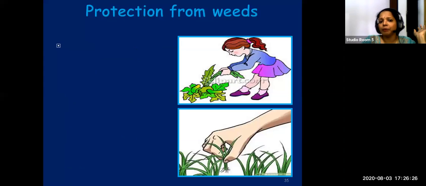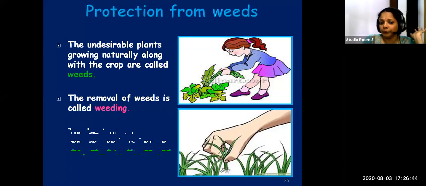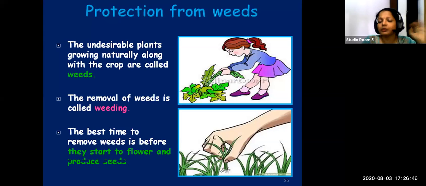So the 3 main points you learned here are: weeds are undesirable plants growing naturally along with the crop. Removal of these weeds is known as weeding. And the best time to remove weeds is before they start flowering and producing seeds.